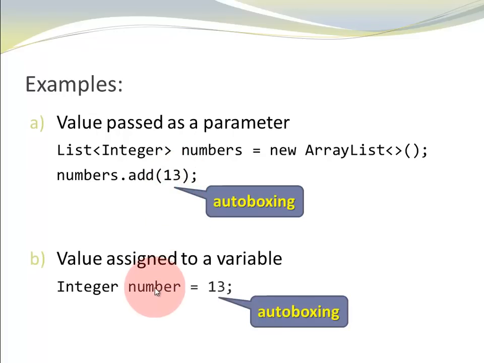So here is a second example. We have a variable number of type Integer, and we want to assign a value, let's say 13. Once again, 13 is an int literal, and my number is of type uppercase Integer. The Java compiler performs the conversion for us. It does the autoboxing that changes 13 of type int to 13 of the reference type uppercase Integer.